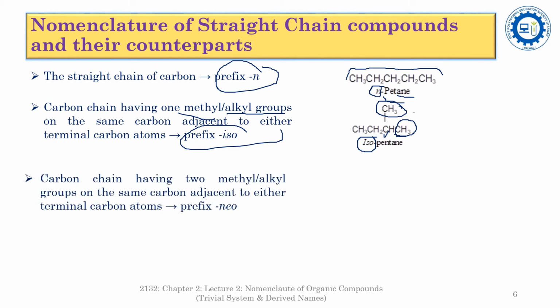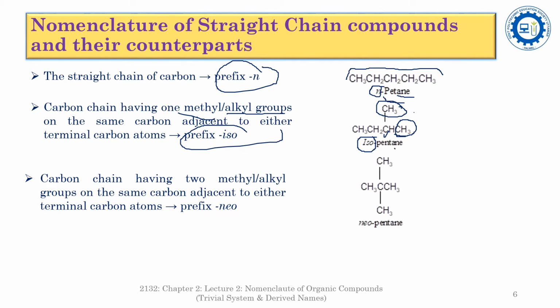Now the neo prefix is used to represent the carbon chain having 2 methyl or alkyl groups on the same carbon atom adjacent to the terminal carbon atoms, like neopentane. See here, again the total number of carbon atoms is 5, so it is a pent chain, and it obeys the CnH2n+2 rule, so it is an alkane, a pentane.